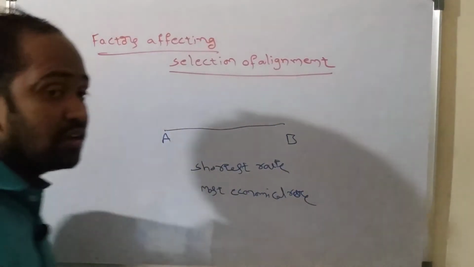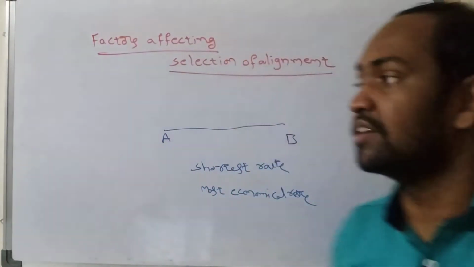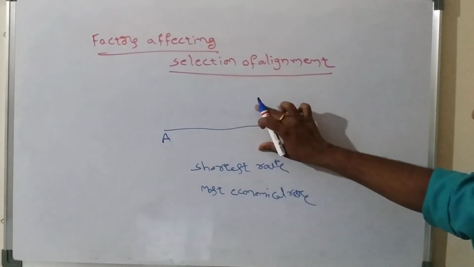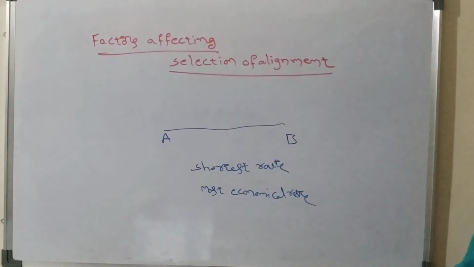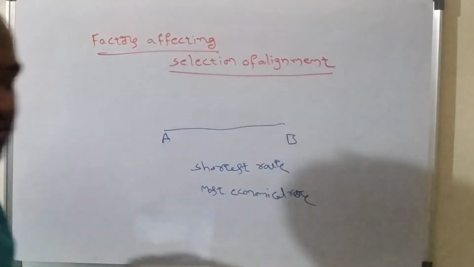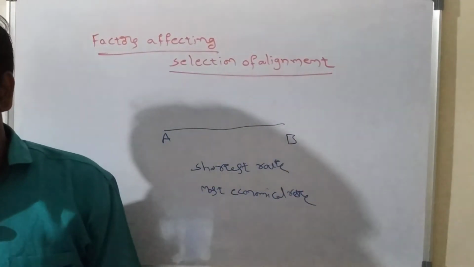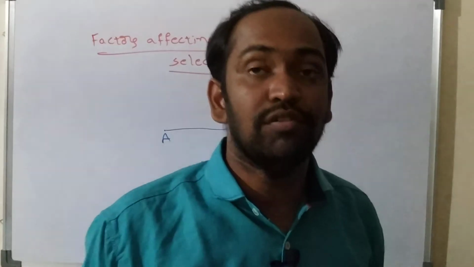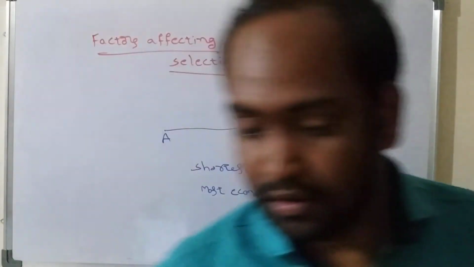Okay, so this is the first factor which can affect the selection of railway alignment. While selecting an alignment, first of all we should consider whether a straight route is available or not. If a straight route is not available, then as much as possible, in the sense of distance and also economy, how can we provide it? That is the first factor we should consider in the selection of a route. And there are also various other factors involved in the selection of a good alignment, which I am going to discuss now.